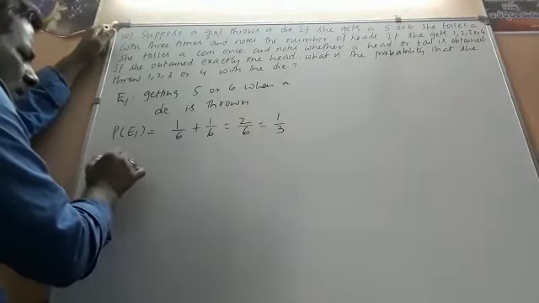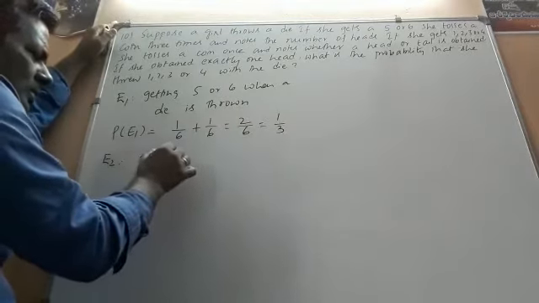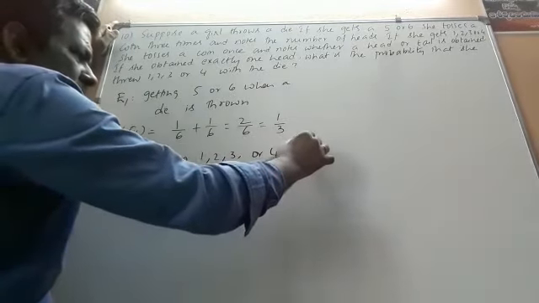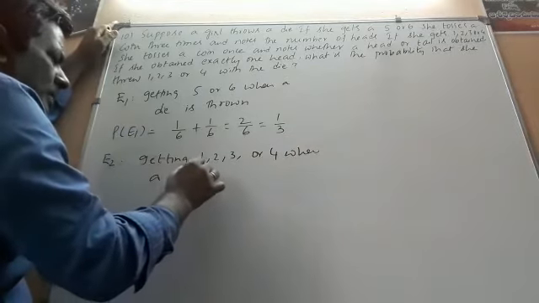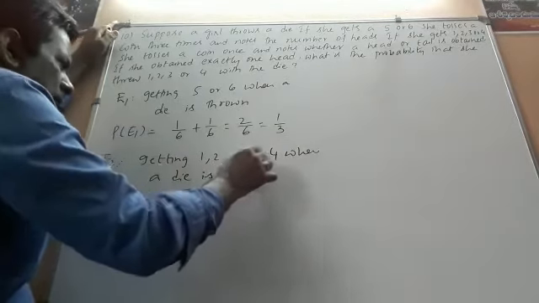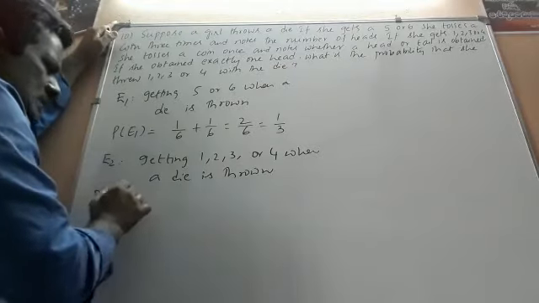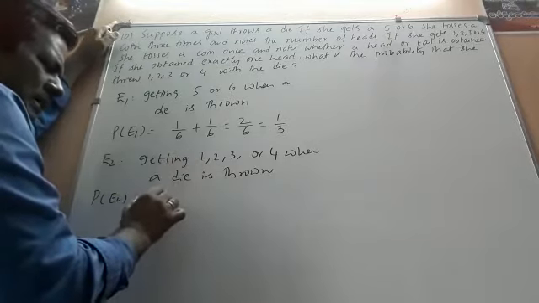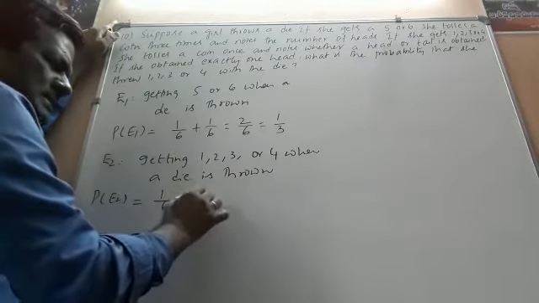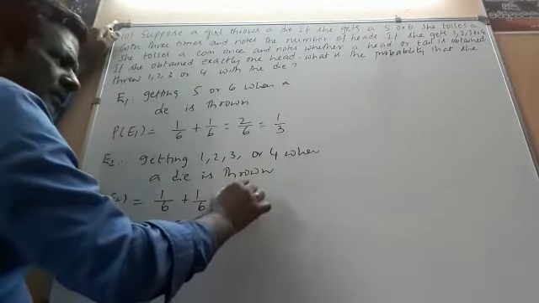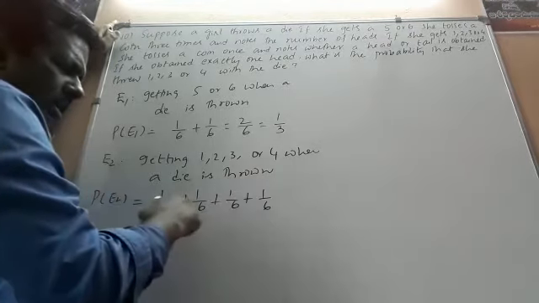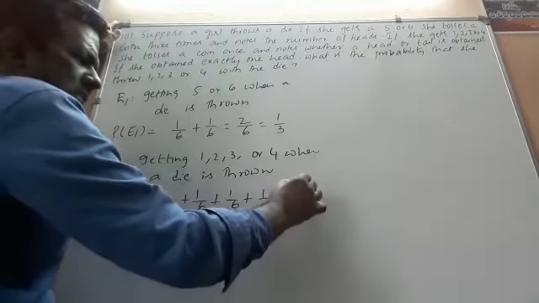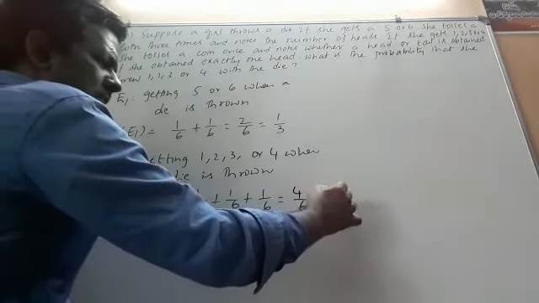Now E2 will be getting 1, 2, 3 or 4 when a die is thrown. What is the probability of E2? We can write directly, it is 4 by 6. To explain, probability of getting 1 is 1 by 6, or 2 is 1 by 6, or 3 is 1 by 6, or 4 is 1 by 6. Or means we use addition, and means we use multiplication. So this is 4 by 6, which is equal to 2 by 3.